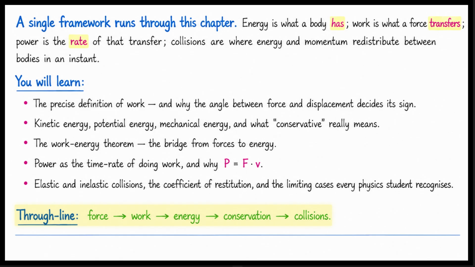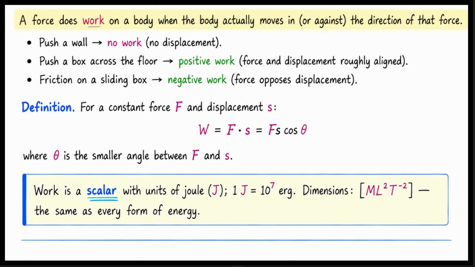Let us begin. A force does work on a body when the body actually moves. It must move in the direction of that force, or against it. If you push a wall, there is no work. This is because there is no displacement. If you push a box across a floor, you do positive work. The force and displacement are roughly aligned. But friction on that sliding box does negative work. The friction force opposes the displacement.